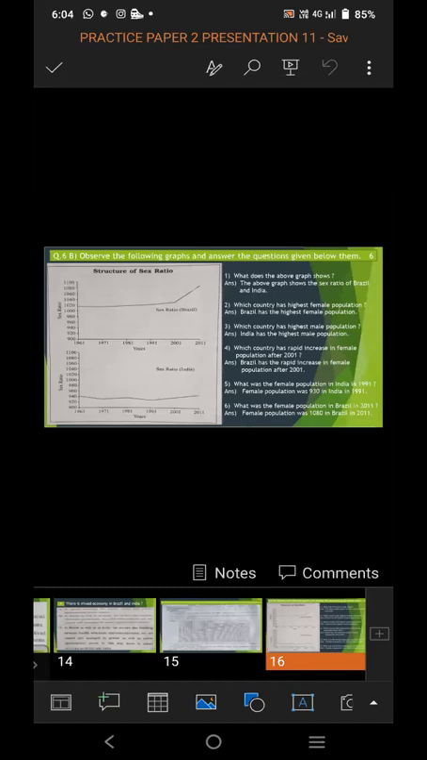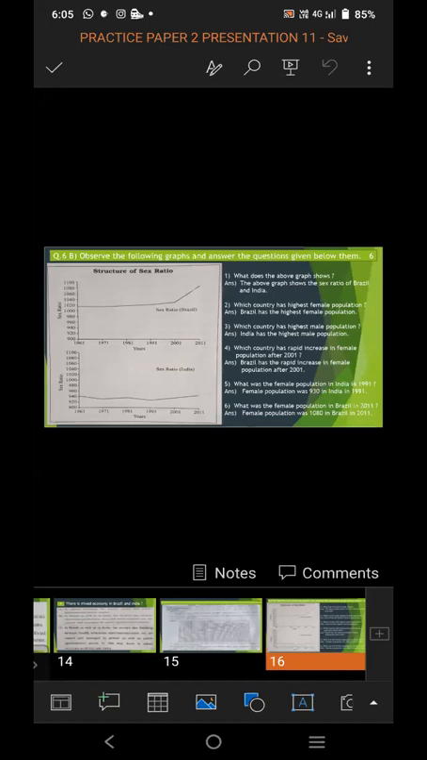A particular graph is given of particular information. In this exam, you have got the graph of the sex ratio of Brazil and India, and the questions are asked, and from that you have to attempt all 6 questions, compulsory, no option for the 6 questions. So the first question was, what does the above graph show? The above graph shows the sex ratio of Brazil and India.